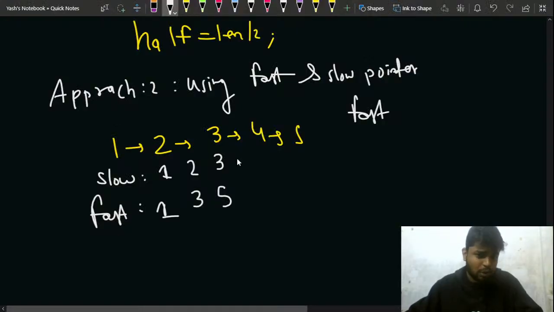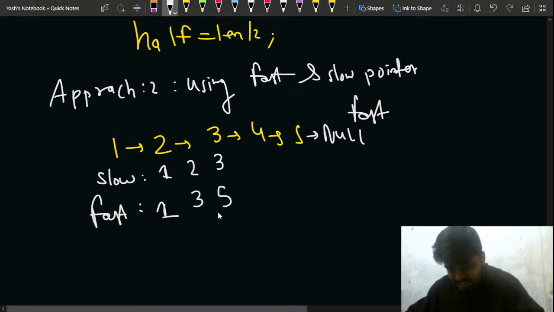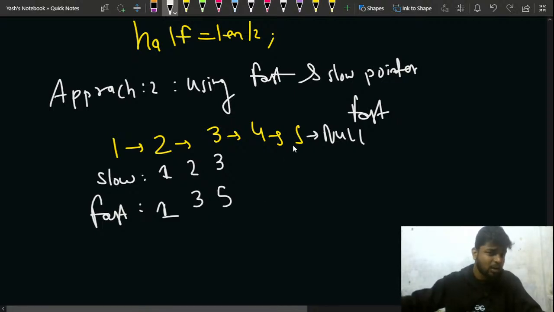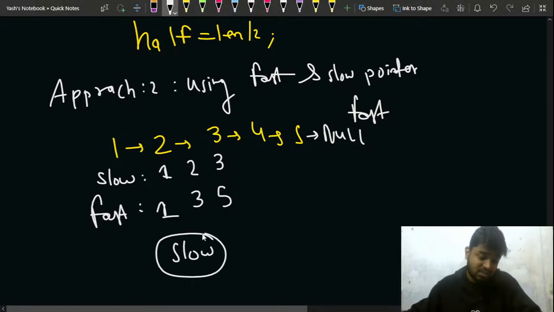So in this approach, this will be pointing to null, right? My fast is currently at 5 and fast next is pointing to null. Fast is not null, but fast next is null, so that is why I'll not be moving further. In this case, I will return my slow pointer, not the data of the slow pointer, but actually the node slow. So this will be returning this node, that is the middle of the linked list, right?